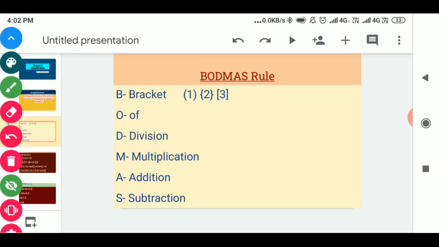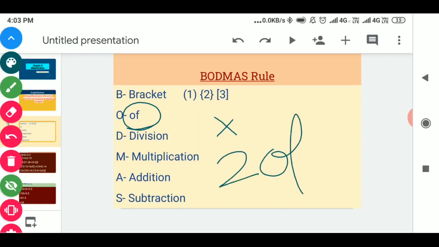Next is O, in which O means of. This of simply means multiply. So wherever of is given, suppose it is given 2 of 3, it means 2 multiplied by 3, that is 6.